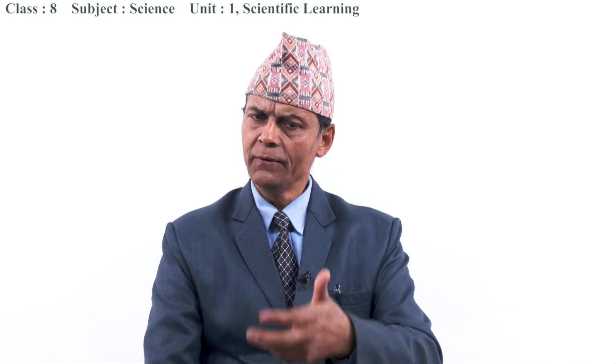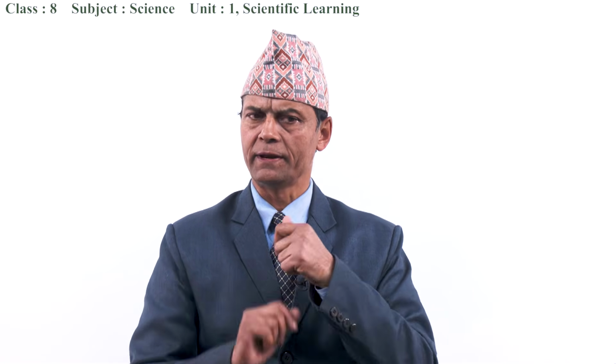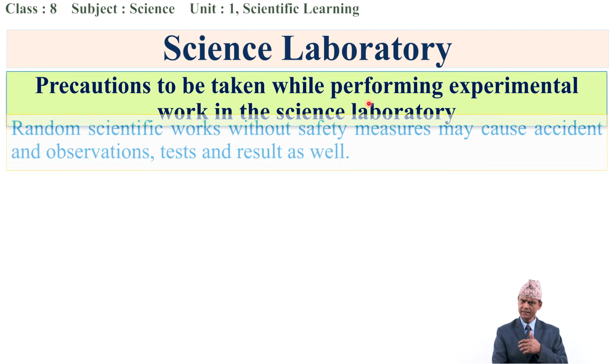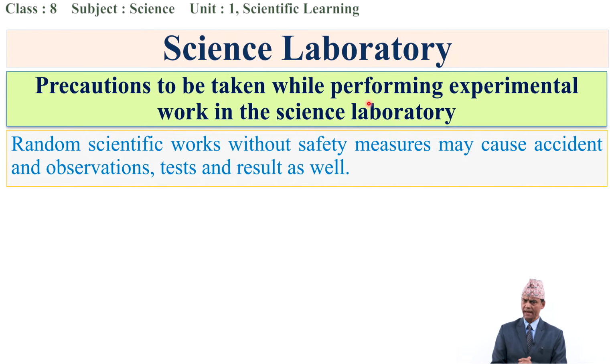So now we are going to discuss what precautions are required while working in the science laboratory. See, precautions to be taken while performing experimental work in the science laboratory. Dear students, random scientific experiment or work without safety measures may cause accidents and affect the observation, test and result as well.